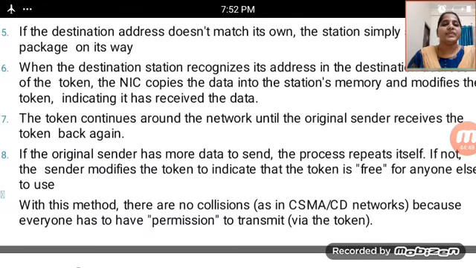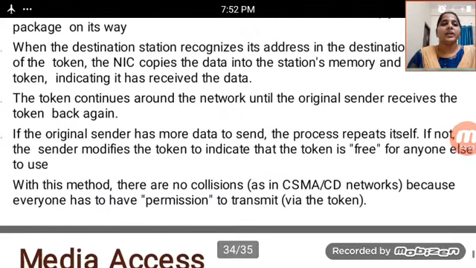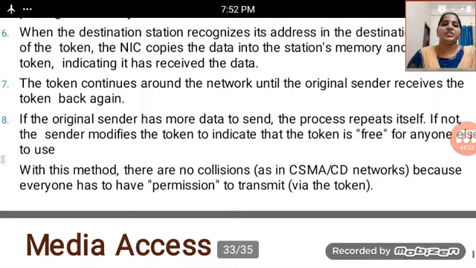If the original sender has more data to send, the process repeats; otherwise the sender modifies the token to indicate that the token is free for everyone to use.